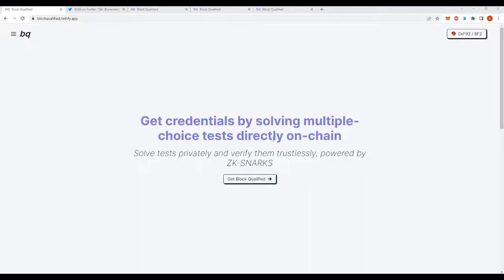I'm going to be walking you through Block Qualified, which is a dApp I made which completely decentralizes credentials from getting them to verifying their authenticity. I'll explain why this is important, what the dApp actually does, and finally we'll see how it leverages zero-knowledge proofs to ensure fairness and privacy, so that cheating becomes mathematically unfeasible.